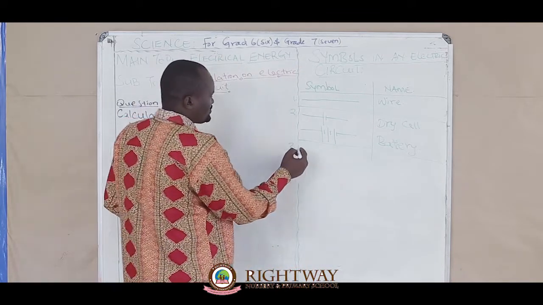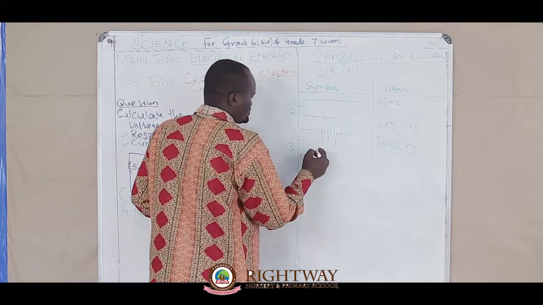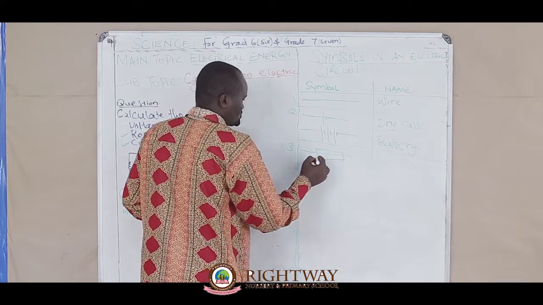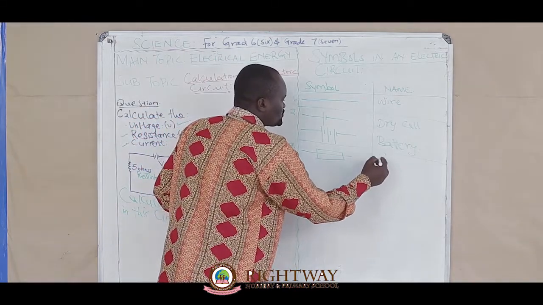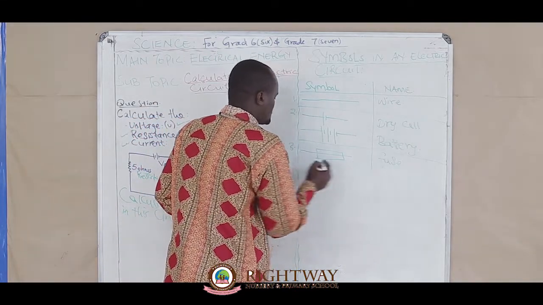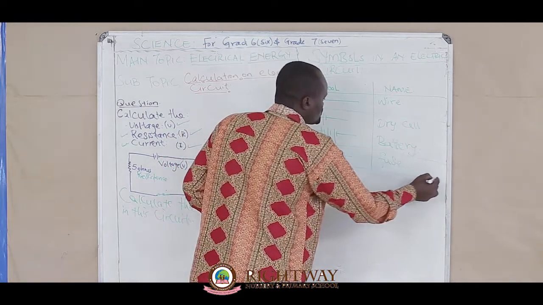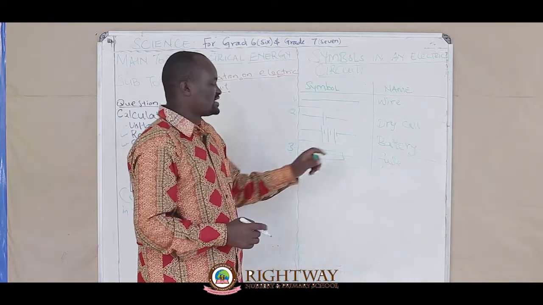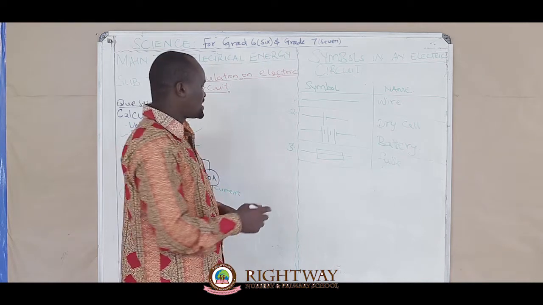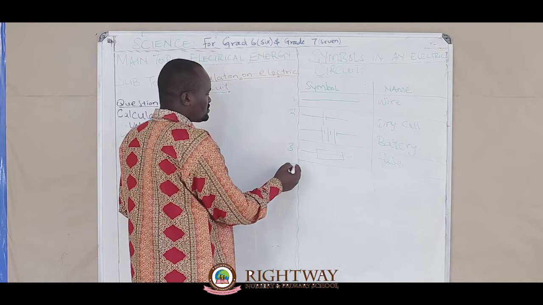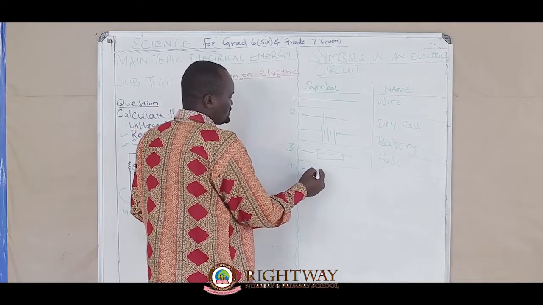But we go to number 3. We have another one here. This is a fuse. When it has a line in between, that is a fuse. But we have number 4 here.